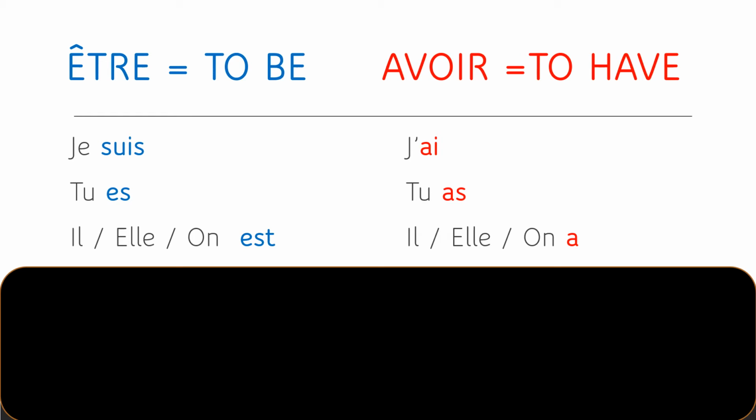Notice that I have been making liaisons. Liaison means I've been connecting the vowel E at the end of je, for example, or the vowel U at the end of tu with the vowel E of est. Or I've been connecting the consonant L at the end of il to est.